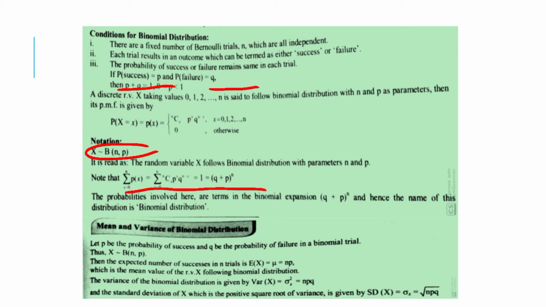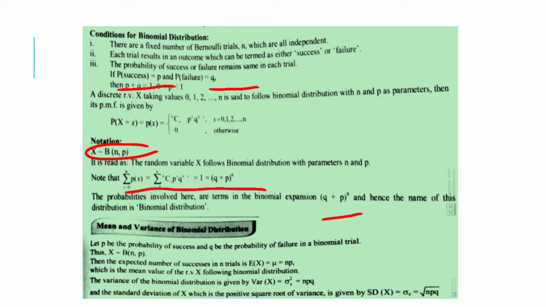The probabilities involved here are terms in the binomial expansion (q + p)^n, and hence the name of this distribution is binomial distribution. Mean and variance of binomial distribution. Let p be the probability of success and q be the probability of failure in a binomial trial. Thus, random variable x follows binomial(n, p).